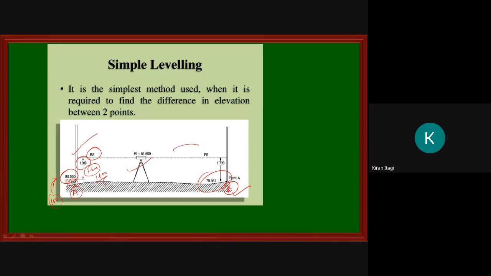Then I will take the reading towards the station B. How much I have got? 1.739. So this minus this, we will get station B minus station A, or station A minus station B, the RLs at the stations A and B will give the relative height between the 2 points. See here how much I have got. One second, I will clear it.